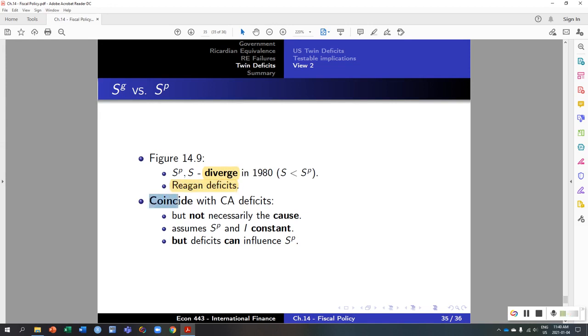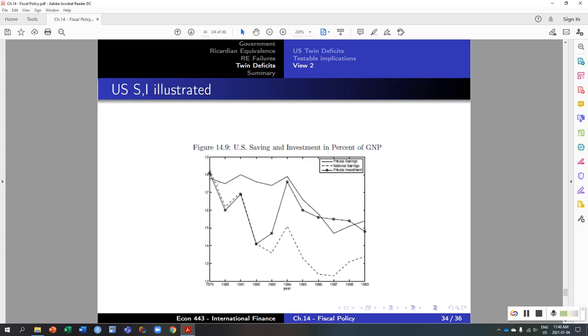So those budget deficits, the Reagan budget deficits, coincide with the current account deficit that we've seen, but that doesn't mean, of course, that they are necessarily the cause for it. Because that's going to assume that private savings and investment are constant, which is not necessarily the case. So private savings were relatively constant and then deteriorated.